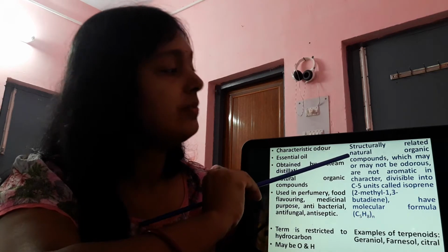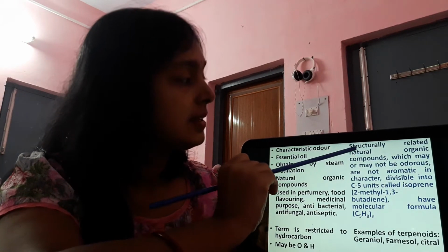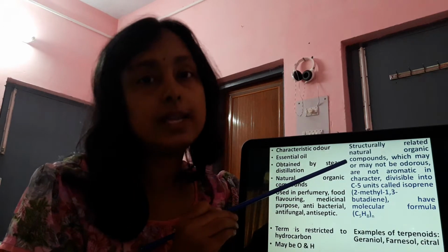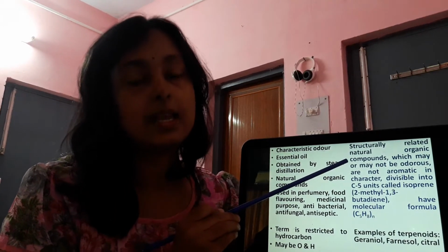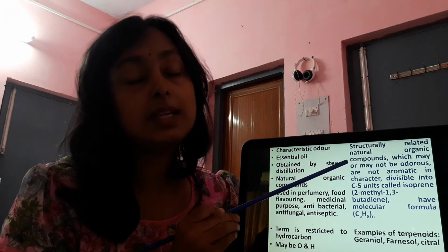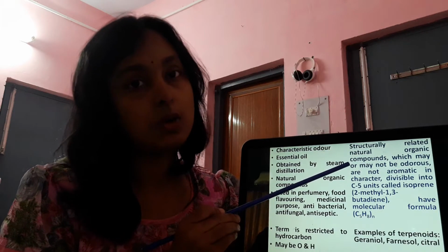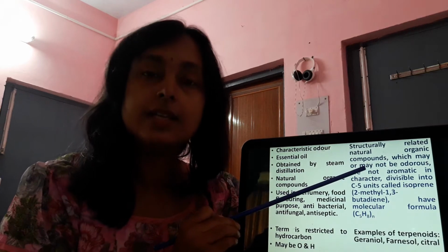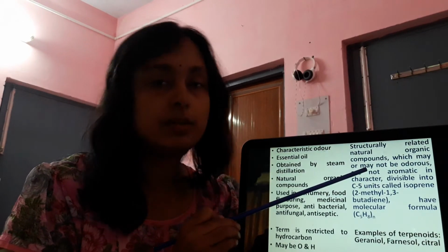By definition, terpenes are structurally related natural organic compounds. Structurally related means there is something common in the structures of all terpenes, which may or may not be odorous. Some of them may be odorous, some may not.